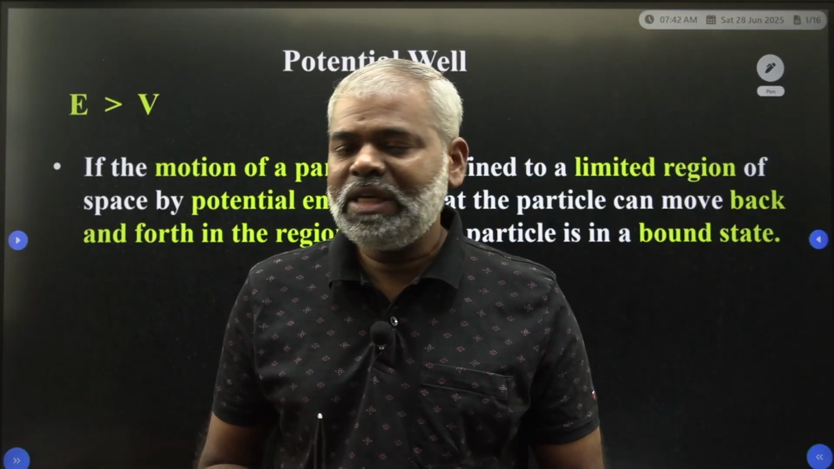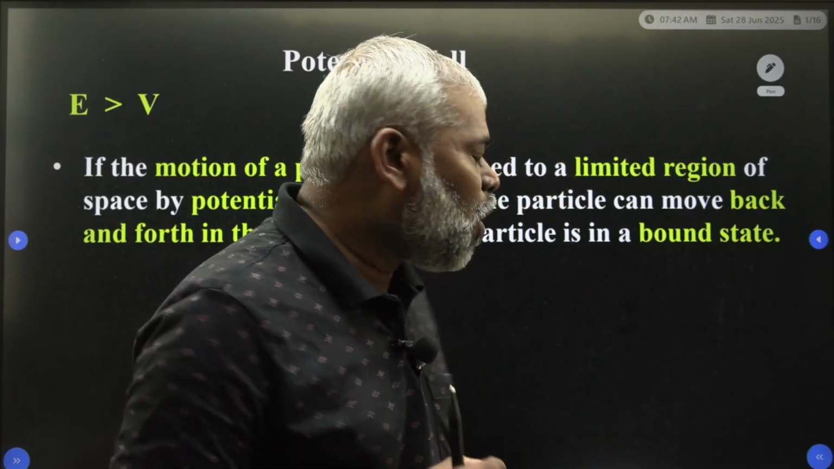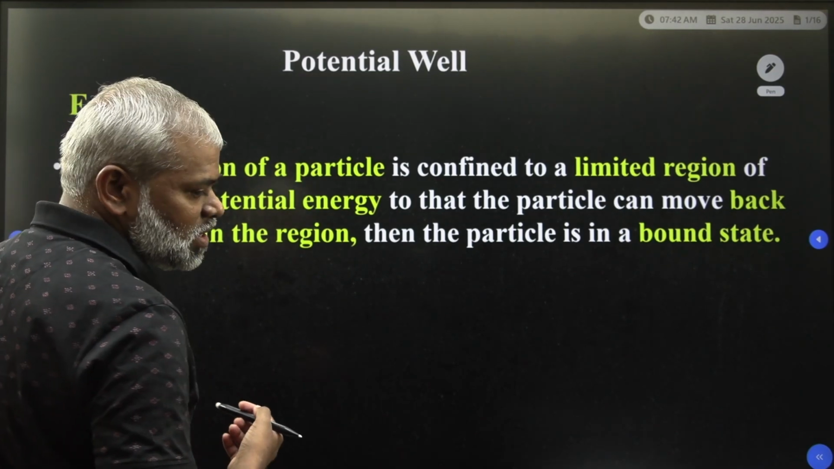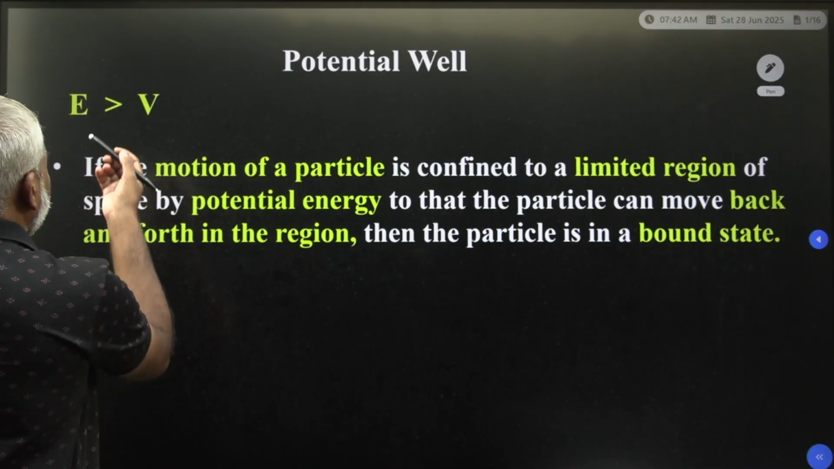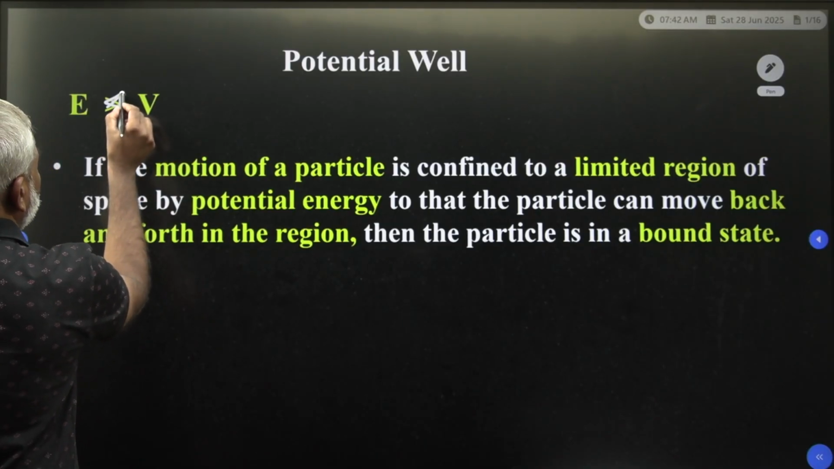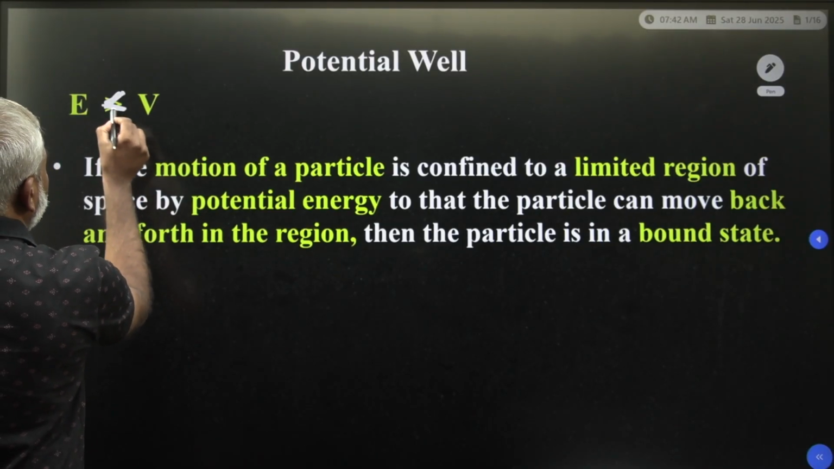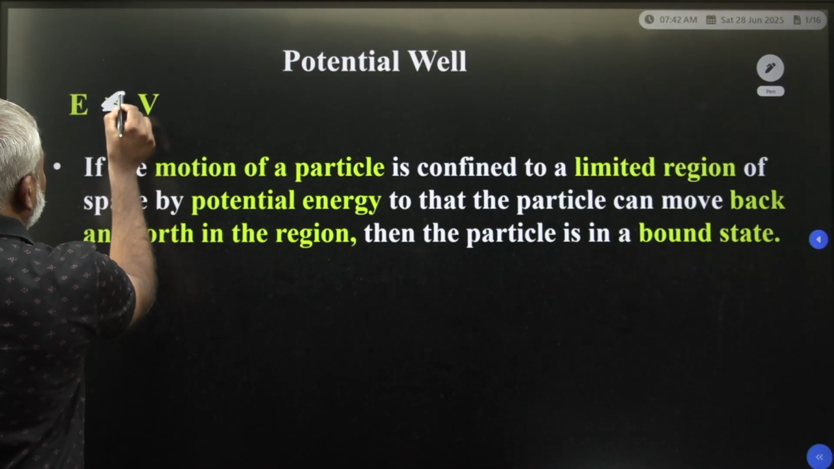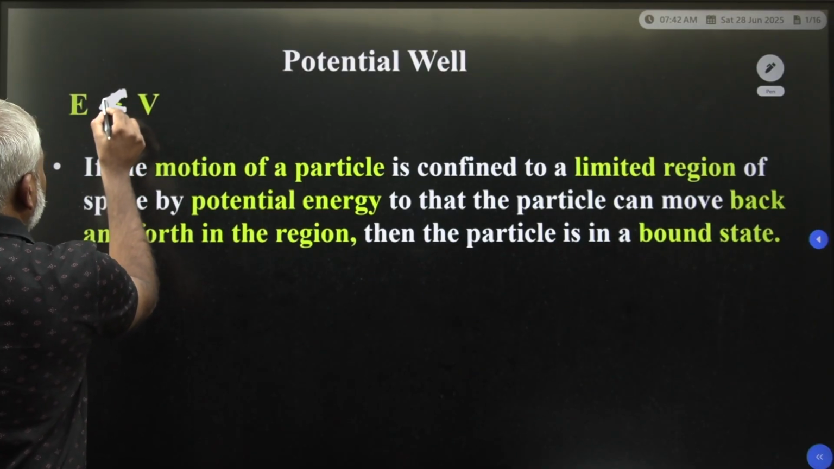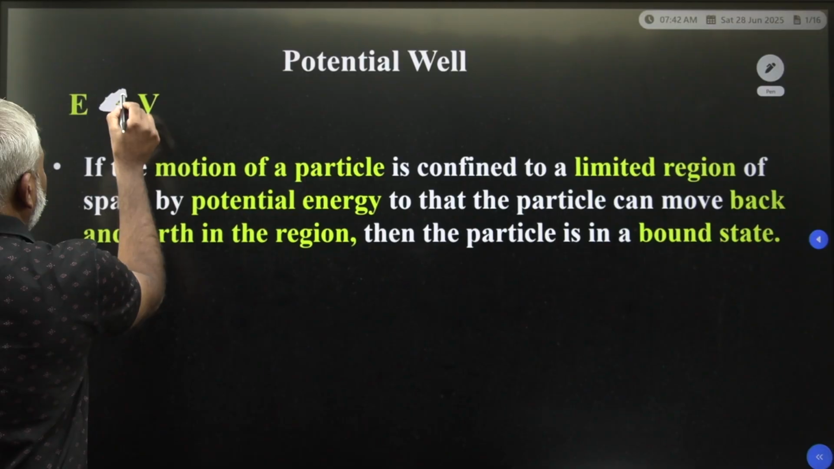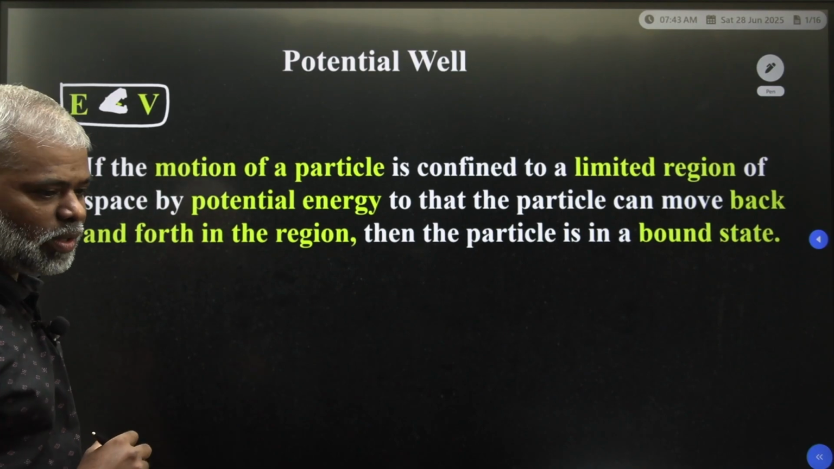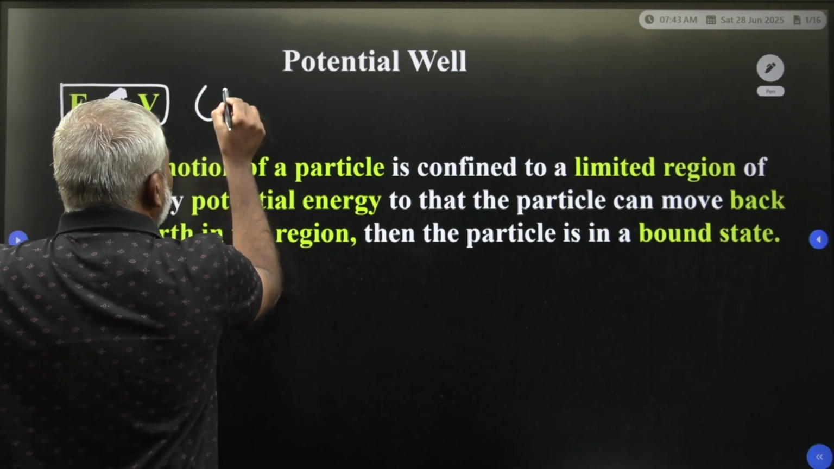Now we are going to discuss the potential well under the bound state conditions. In the first case we discussed E greater than V. Now we are going to discuss E less than V. This state we call a bound state.